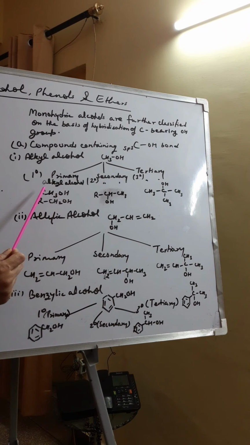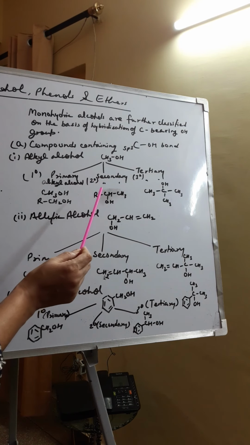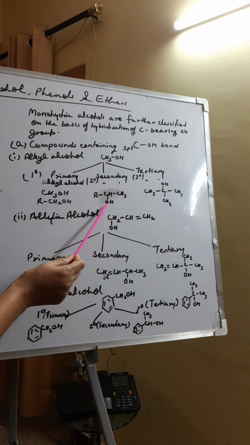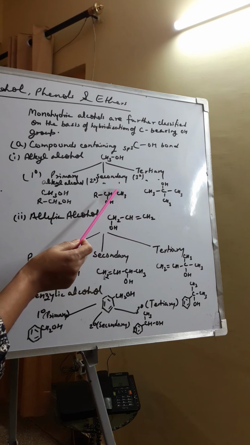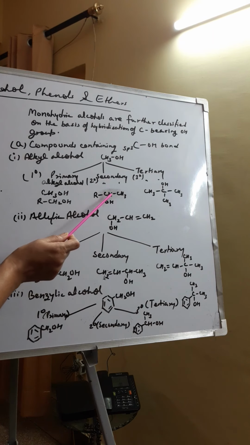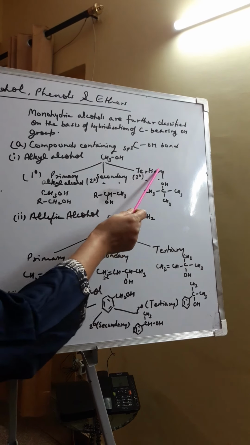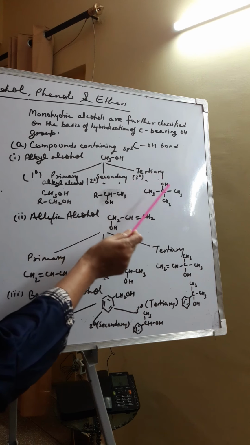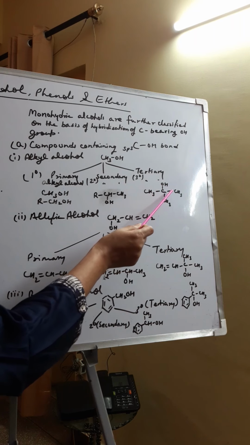So when OH is connected to a carbon which has at least two hydrogens, we call it primary alkyl alcohol. Now second is secondary alkyl alcohol. In secondary alkyl alcohol the OH is connected to the carbon of an alkyl group which is sp3 hybridized and has only one hydrogen atom. That is, the carbon to which OH is attached should have only one hydrogen, so that is called secondary alkyl alcohol. In tertiary alkyl alcohol, the OH is connected to the carbon of an alkyl group which is connected to three carbon atoms.